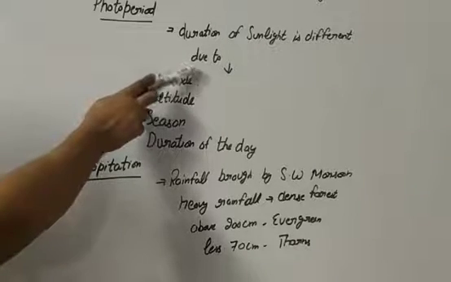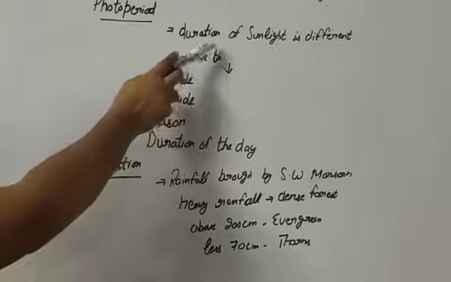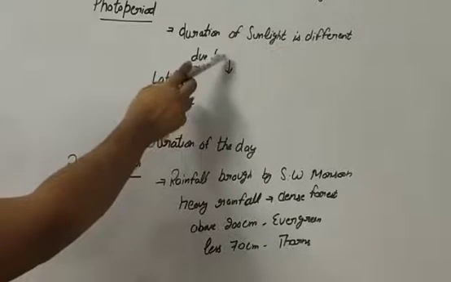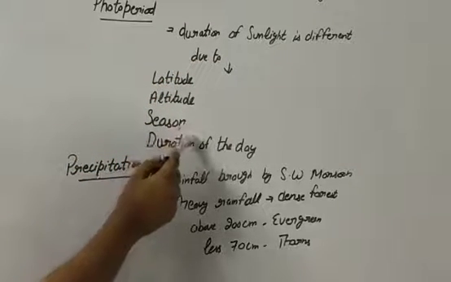The variation in duration of sunlight at different places also affects the vegetation and the wildlife. It is different because of latitude, altitude, season and duration of the days.